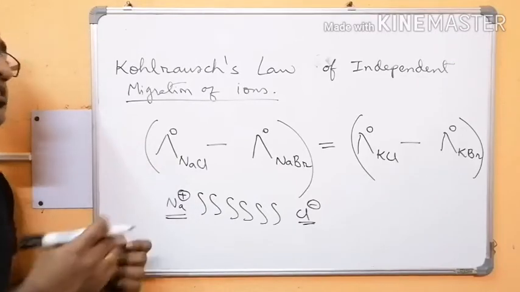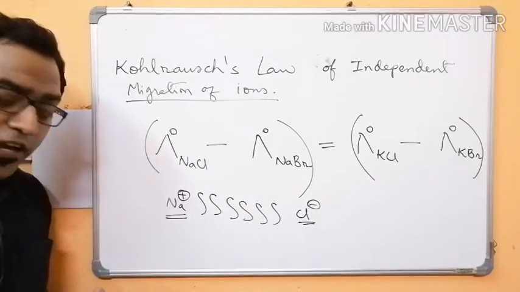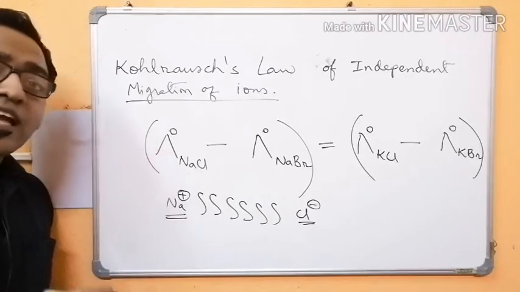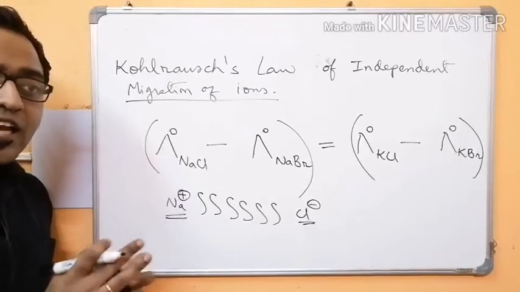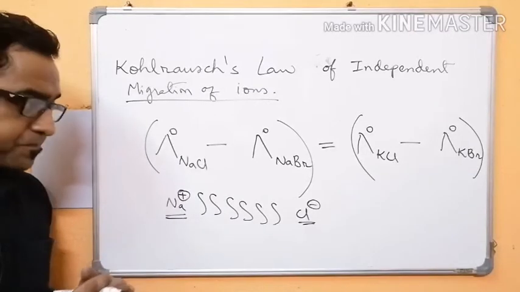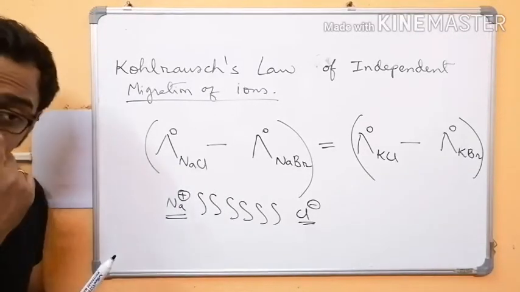Now write down the statement of the law of independent migration of ions, and please try to write exactly what I am saying, because in CBSE if you write the exact definition, then only you will get marks. Okay, write down the statement.